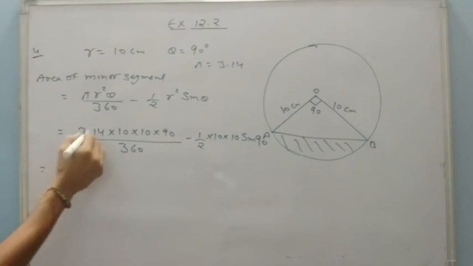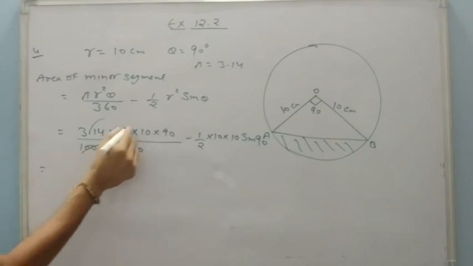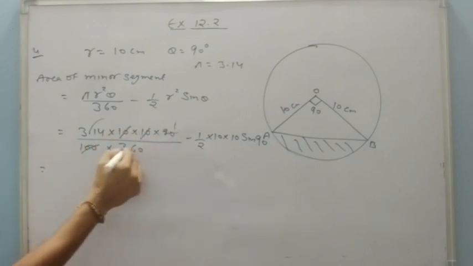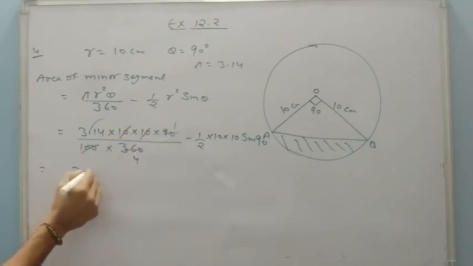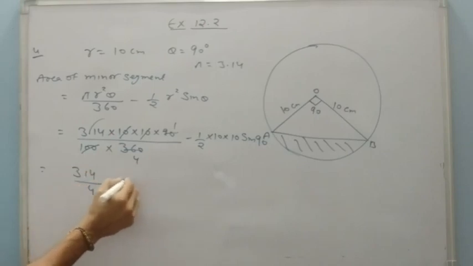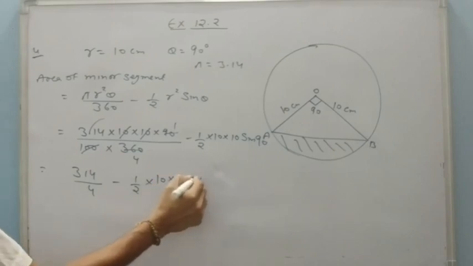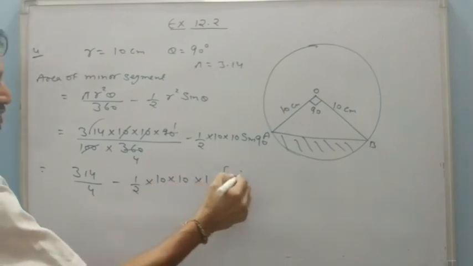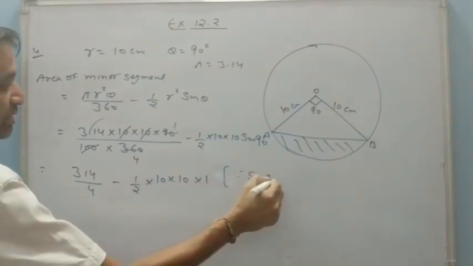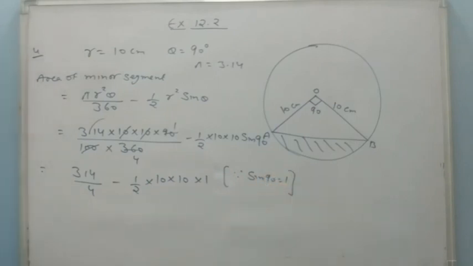Now just take the decimal part and take the 100. So it will be 100 cancels out, 90 with this 4. It is 314 upon 4 minus 1 upon 2, 10 into 1, because sin 90 is 1. You have already learnt in the trigonometry.